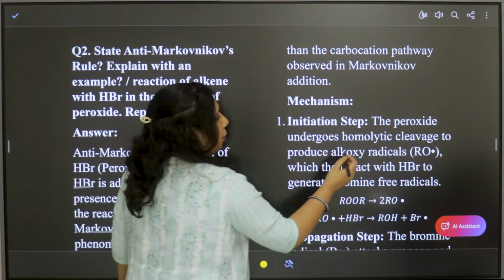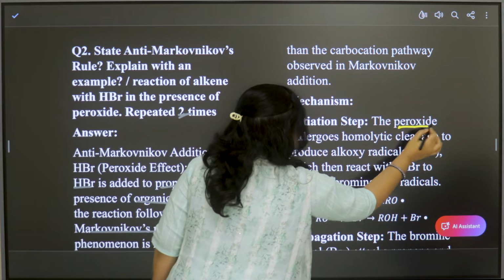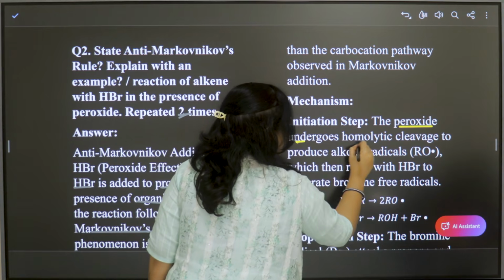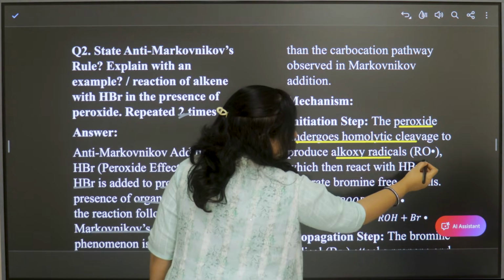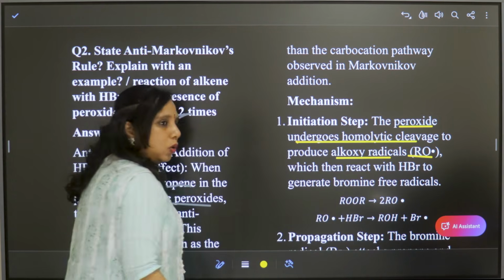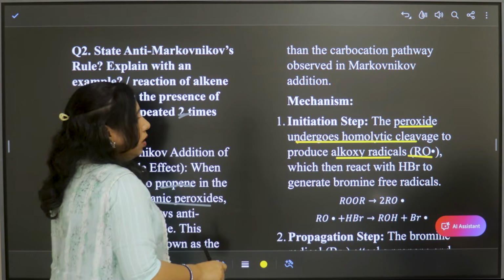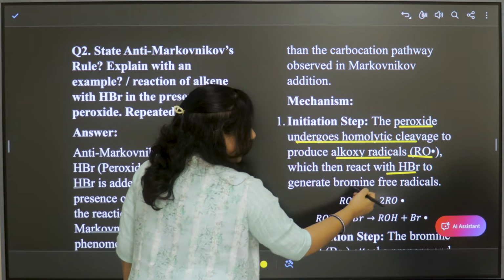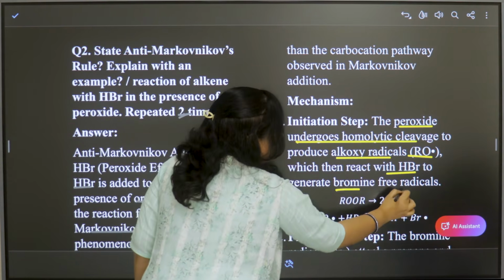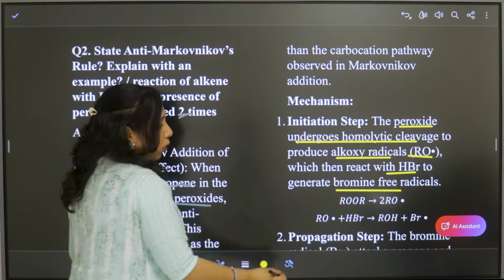The first one, peroxide. First step, peroxide will undergo homolytic cleavage to give alkoxy radicals. Alkoxy radicals are these ones, RO dot, single dot. So these alkoxy radicals will react with HBr to form bromine free radicals.